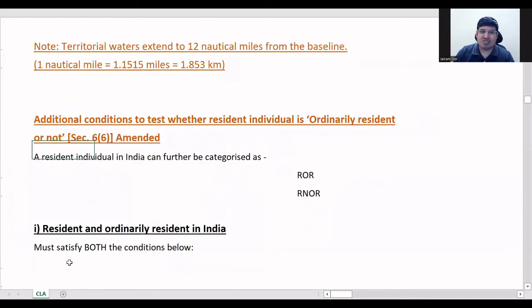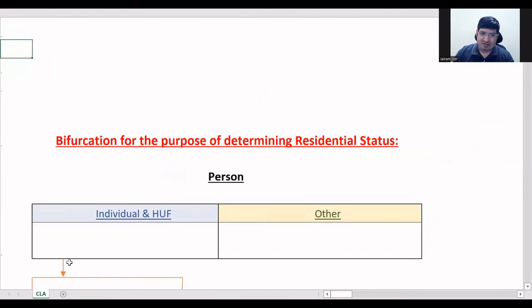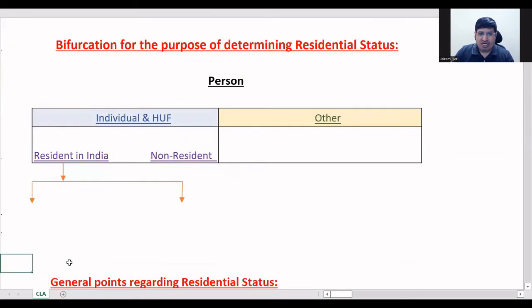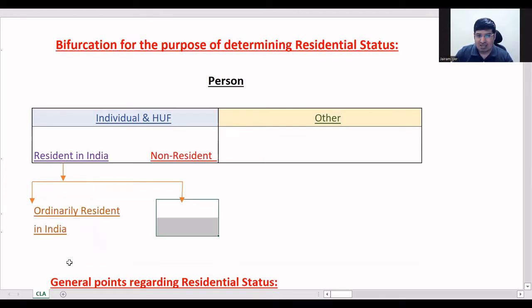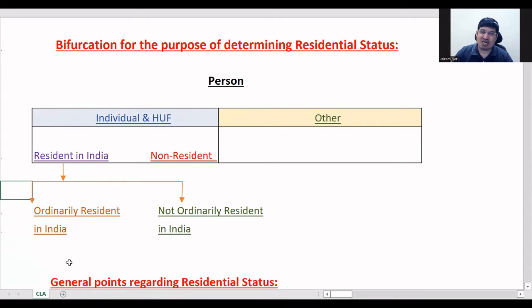Right. So these were the basic conditions. Now, I had told you when we started that an individual can be resident or non-resident. Individual and HUF both can be resident or non-resident. If the person is resident, then he has two more options. He can be a resident and ordinarily resident, or a NOR, which is not ordinarily resident. So you have seen the basic conditions and exceptions.